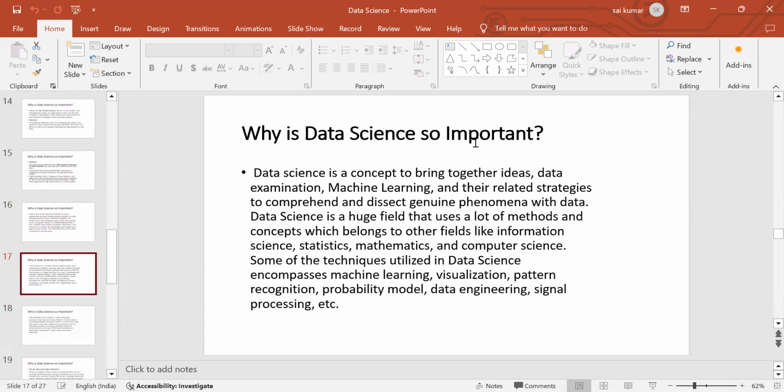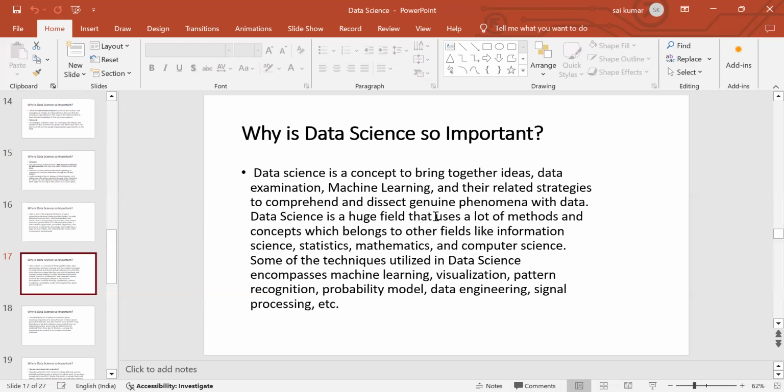Now let's see. Data science is a concept that brings together ideas, data examination, machine learning, and their related strategies to comprehend and dissect real phenomena with data. It says that data science is a combination of machine learning, data collection, and data examination, meaning to collect and gather the data, pre-process the data, and later use machine learning and related strategies to comprehend the distinct and real phenomena of the data.